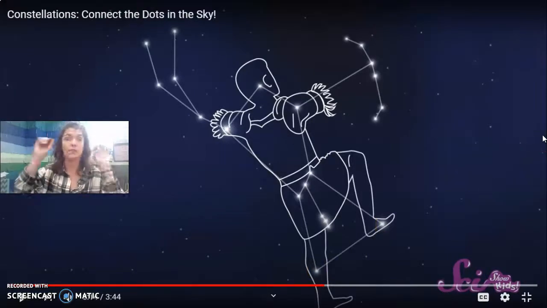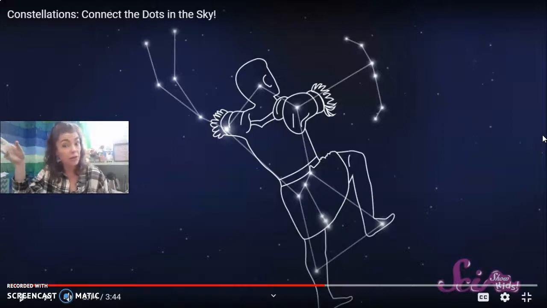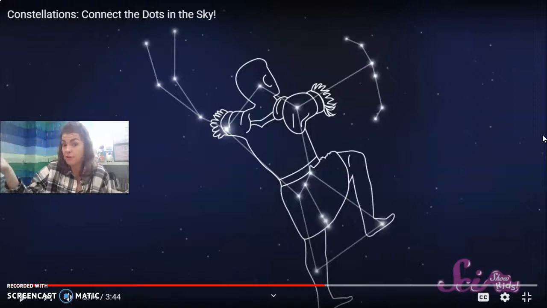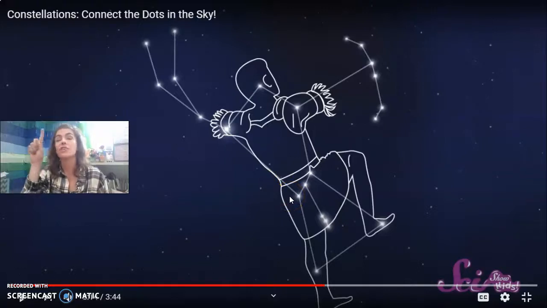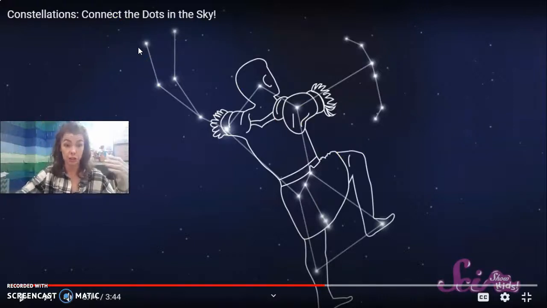So they are definitely using their imagination. All it is is some dots in the sky and they're connecting them with their mind. They're being creative. Different people see different things, but you can see they're connecting the dots. Now, in real life, up in the sky, the stars are not connected with these lines, but in their brain, they're connecting them to see different shapes.